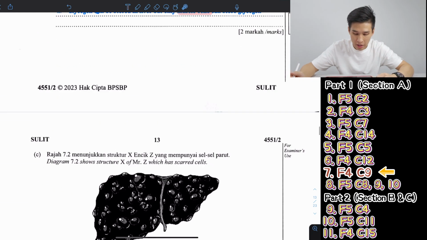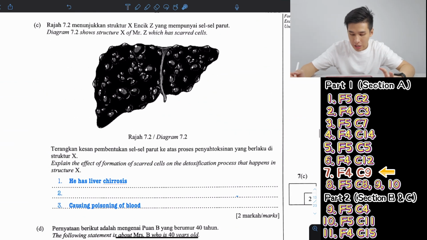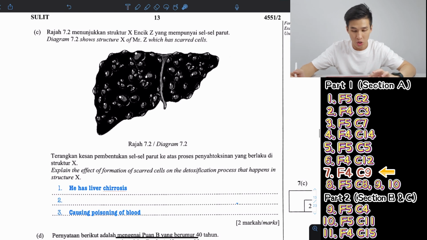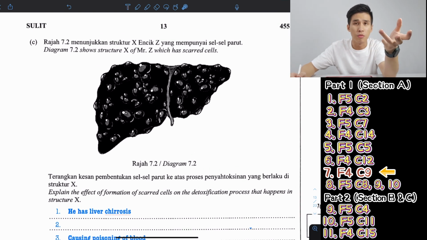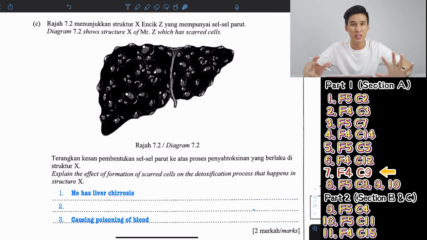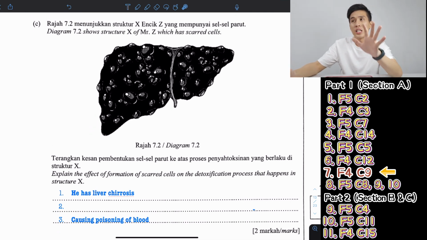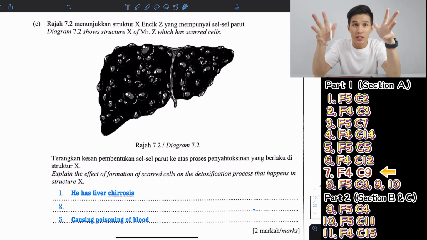Okay? And the next question, explain the effect of formation of scarred cells on the detoxification process that happens in this structure. So this diagram shows you a problem regarding the liver, which is a very common liver problem called liver cirrhosis. When you see a liver with a lot of wrinkles, that's definitely liver cirrhosis. So liver cirrhosis is usually caused by excessive detoxification. It means your liver worked too hard to detox what you intake.